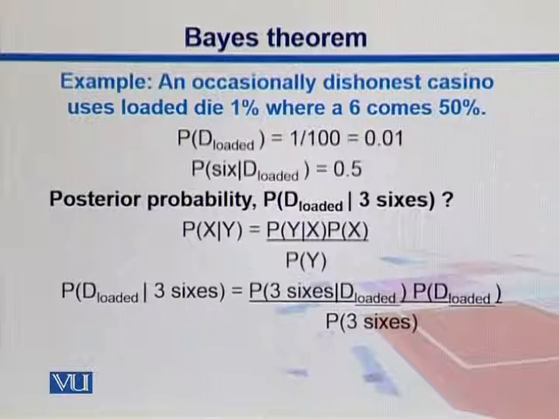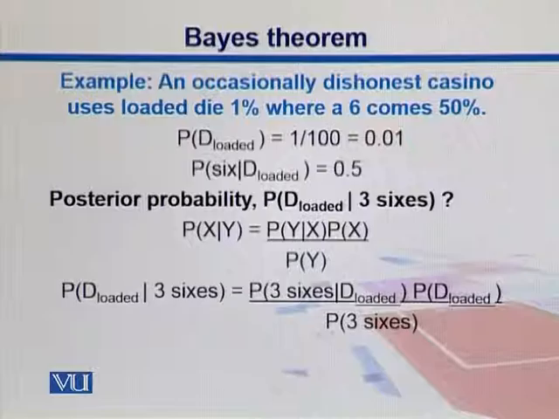Here is an example to illustrate that. We have an occasionally dishonest casino that uses a loaded die 1% of the time, where a 6 comes with a probability of 50%. You might not be familiar with this kind of example, but this dishonest casino example is mostly used in probability books. They can play with a fair die, and they can also use a loaded die. Here is a situation where we have a loaded die 1% of the time. After around 99 throws, they change the die, and once we have that loaded die, the probability of getting a 6 is 50%, or half.